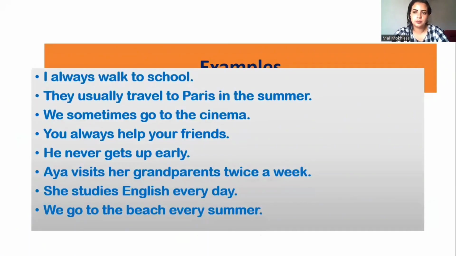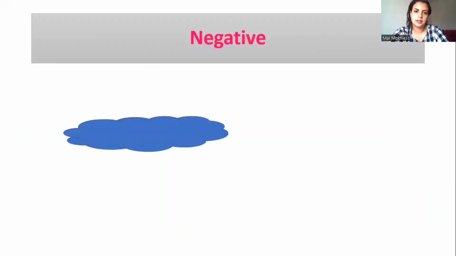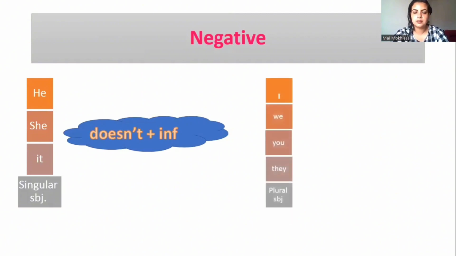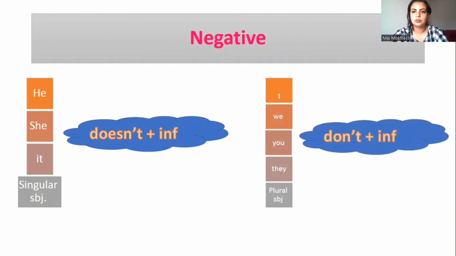So how do we put these sentences in negative? In order to make a negative sentence in the present simple tense, if the sentence starts with he, she, it, or a singular subject, we use doesn't plus the infinitive form of the verb. And if the sentence starts with I, we, you, they, or a plural subject, we use don't plus the infinitive form of the verb. So let's try it.